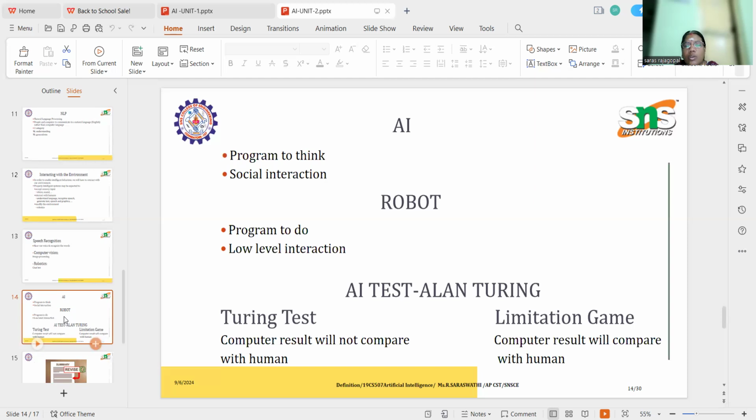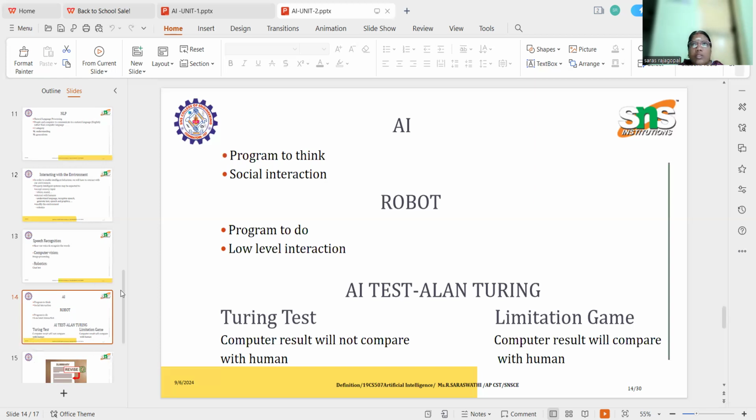And the next one is low level interactions. AI test, Alan Turing. In the Turing test, the computer result will not be compared with the human. In the imitation game, the computer result will be compared with the human. This is the main difference between the Turing test and the imitation game.